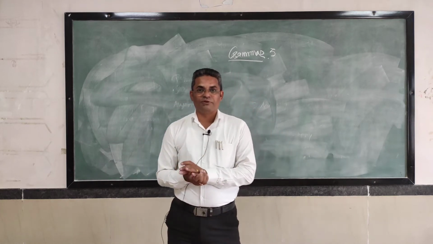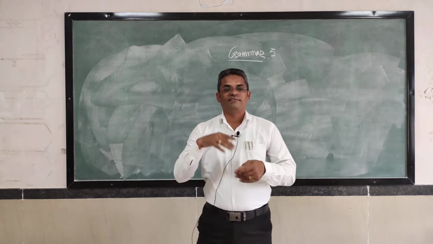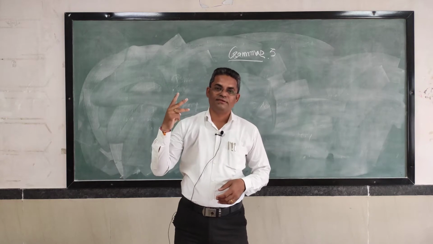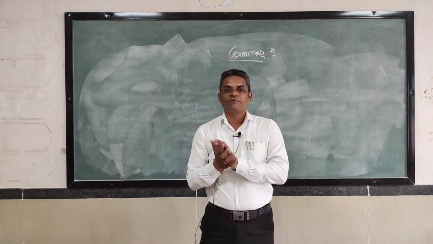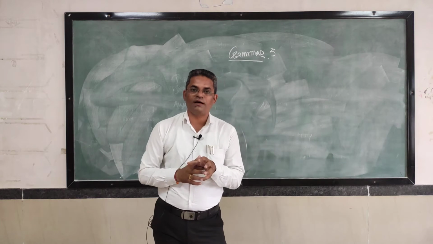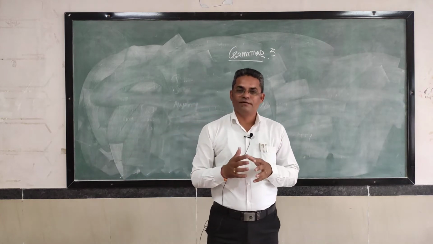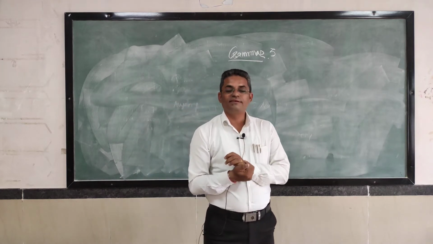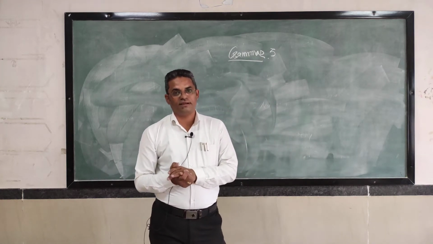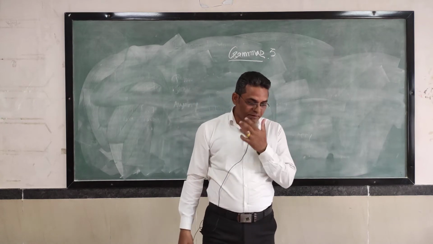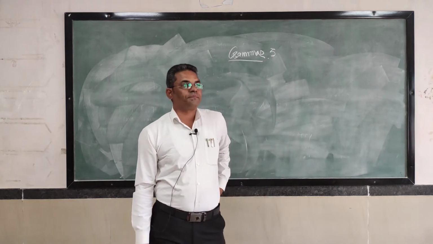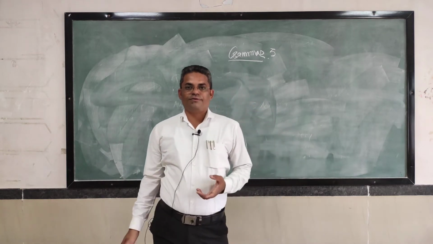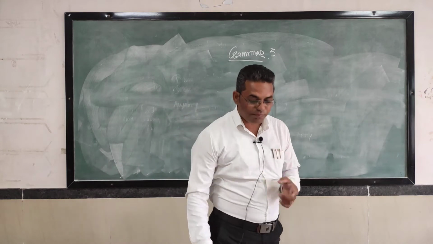Do you remember how many tenses there are? Three: present, past, future. Vartaman kal, bhut kal, bhavishya kal. So there are three tenses: past, present and future. Then I asked you, what are these simple and continuous? These are the conditions.